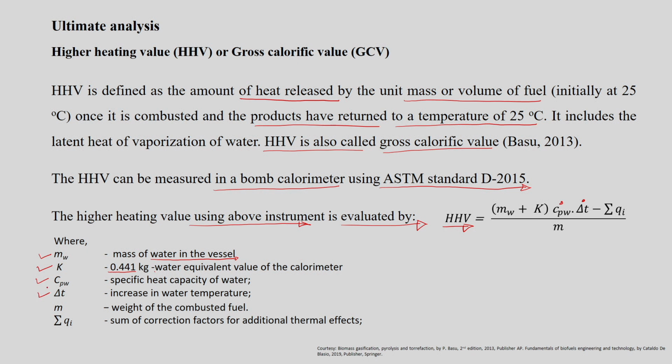Delta T is the increase in water temperature after combusting the sample in the vessel, and M is the weight of the combustible fuel. Now, the summation of Qi is termed the sum of correction factors for additional thermal effects. So what is meant by this additional thermal effect?